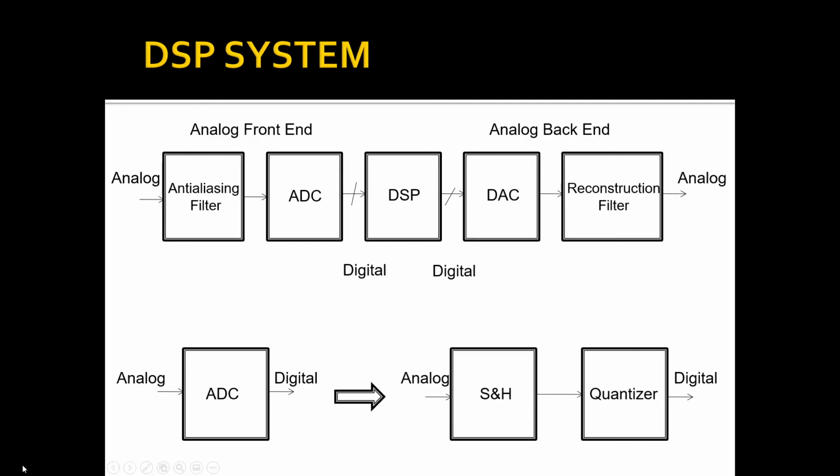It converts the output of the sample and hold, each level, into binary or digital form, and then that digital input is fed to the digital signal processor. Now this digital signal processor, as I already told you, is going to perform operations on the input digital signal and produce another digital signal as the output.